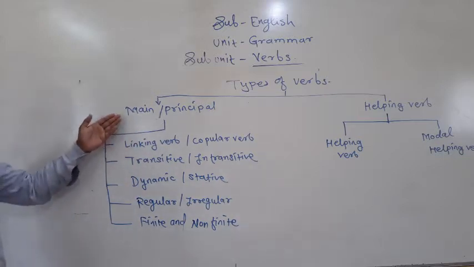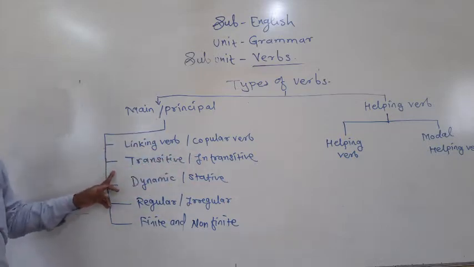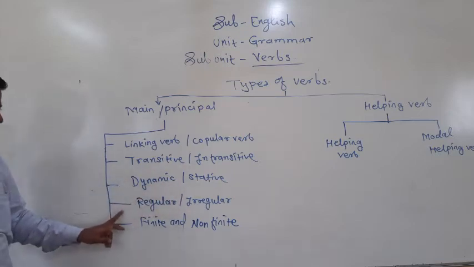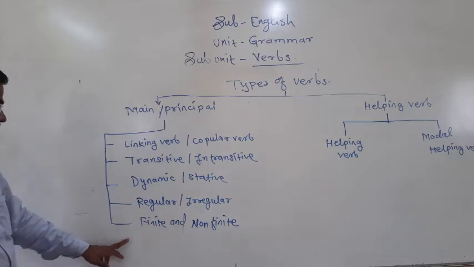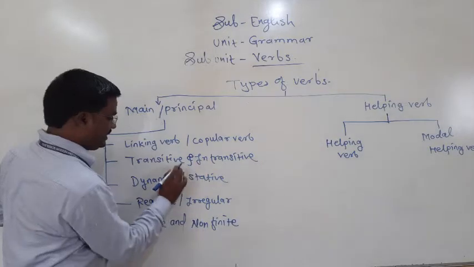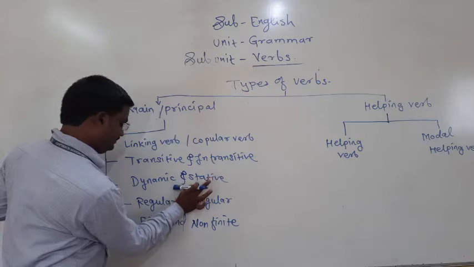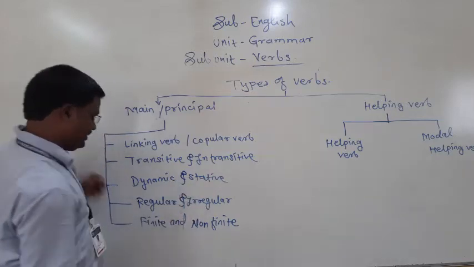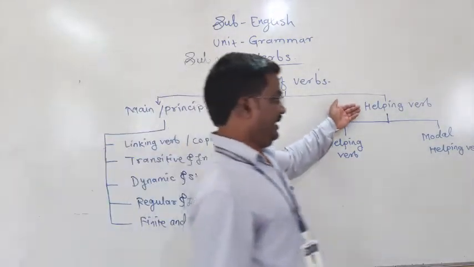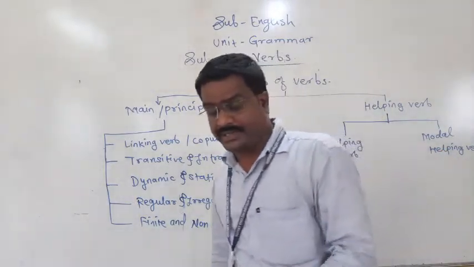See here, main verbs are divided into linking verb, or we may say copular verb, transitive and intransitive verb, dynamic and stative, regular and irregular, finite and non-finite, and helping verbs and modal helping verbs. These are the different types of verb.